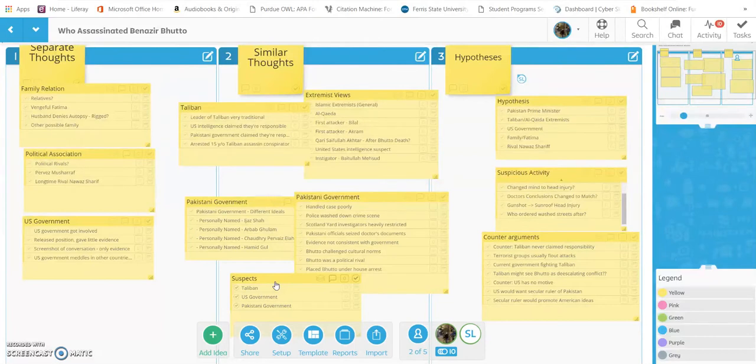Also, after the assassination, the crime scene was completely power washed down. And who has the power to order the streets to be washed? The only person who could have that power was Pervez Musharraf. And on top of that, Scotland Yard was called in to investigate the crime scene. However, Musharraf heavily restricted them and very much limited the scope of their investigation.